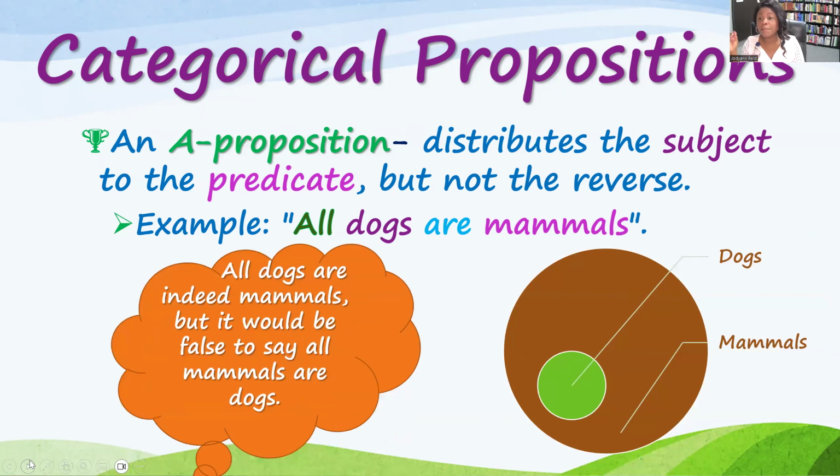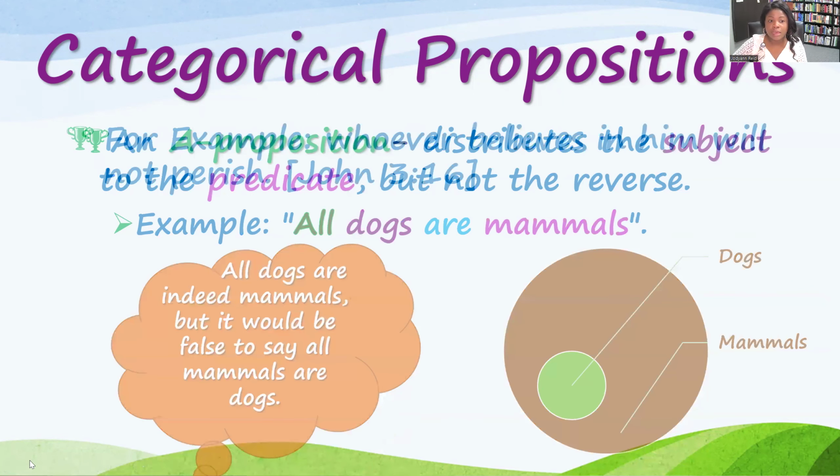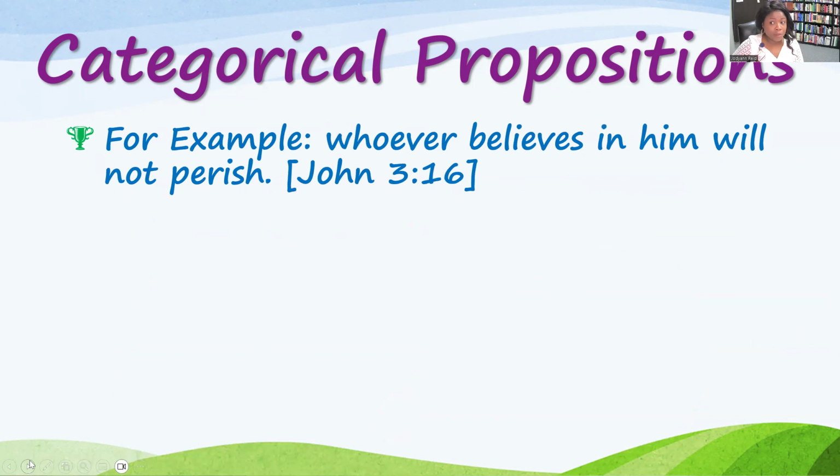So all dogs are mammals. The subject is distributed because it's referencing all of the class of dogs, but the predicate is not distributed because it's only referencing some mammals. Dogs are some of the entire category that we call mammals. So again, in type A propositions, the subject is distributed, the predicate is undistributed.